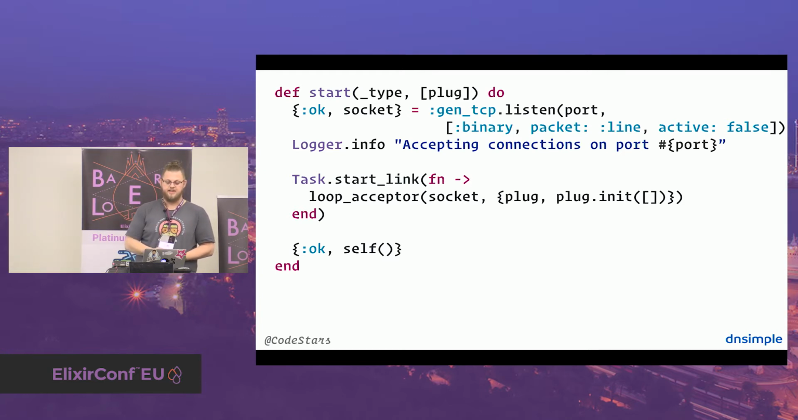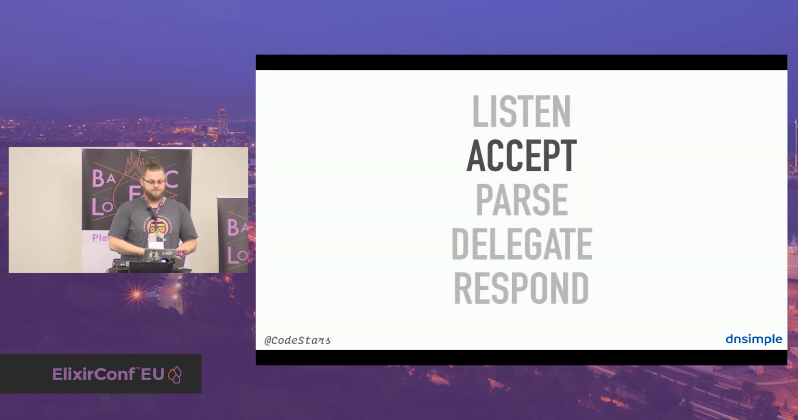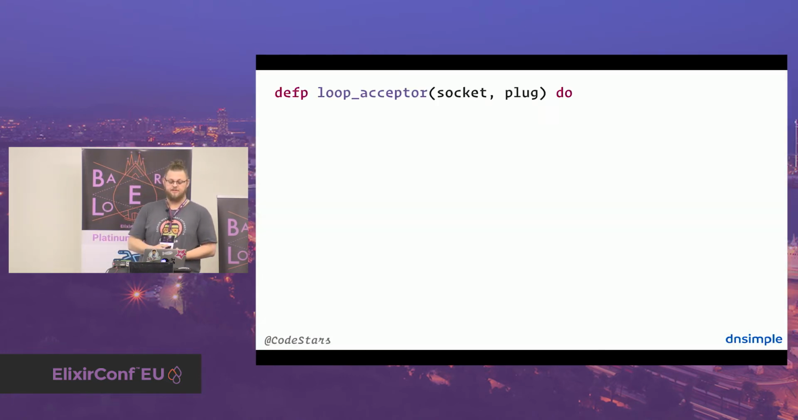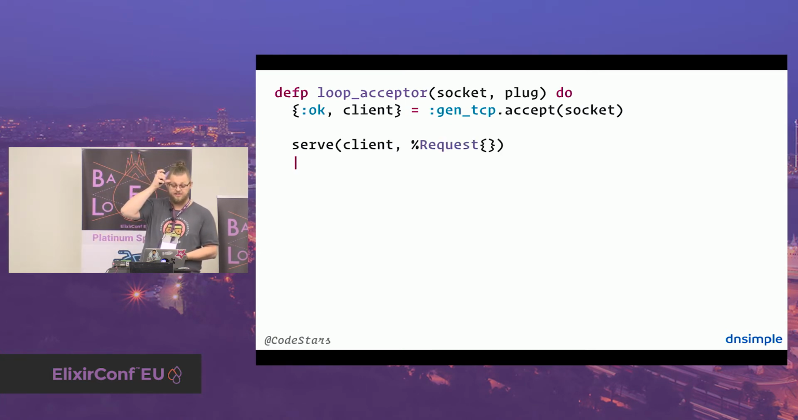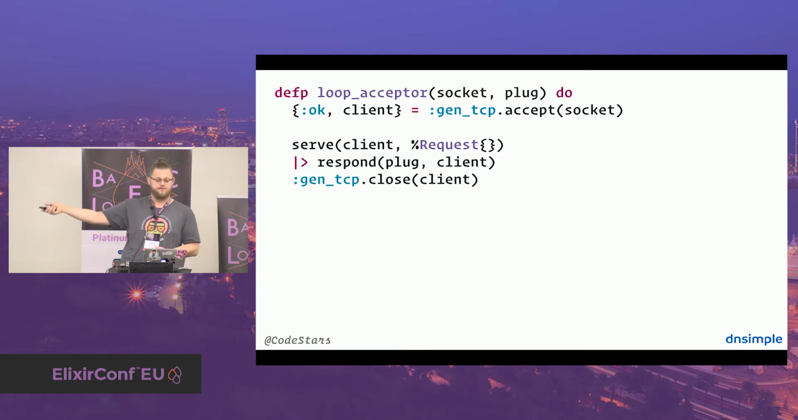So this brings us to the next step of building this thing, which is the accept step. It's a loop. That's also what the function suggests. It gets the socket and a plug. And what we're also doing here is we are accepting a connection. This gives us a single active TCP connection. And then we pass this connection down to a serve function. And then the serve function returns a request struct. This thing is aliased here at the top. It builds up the request and returns the request.